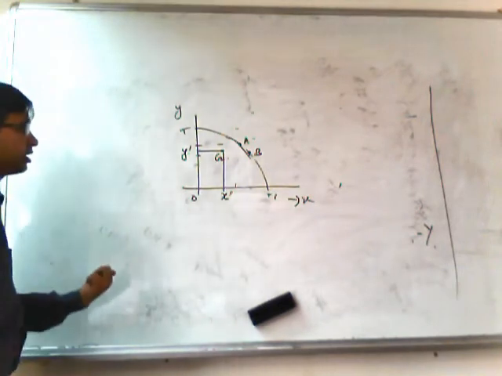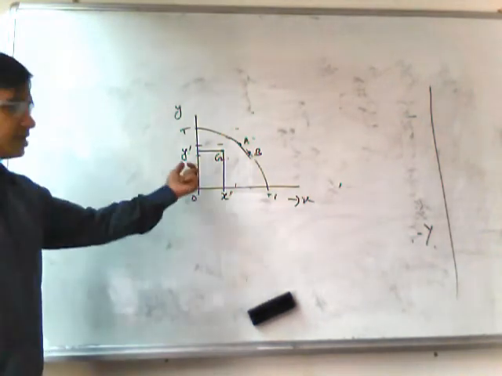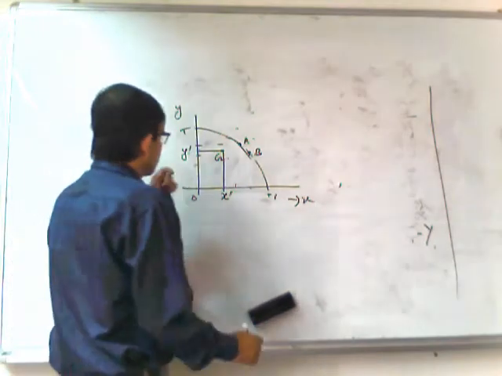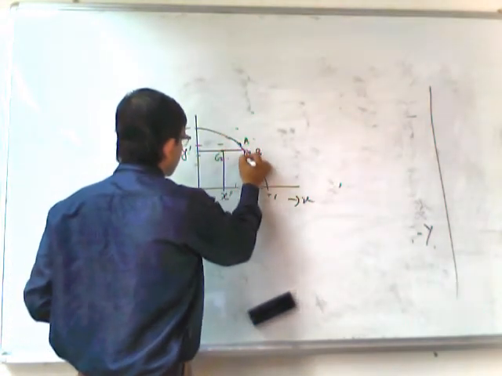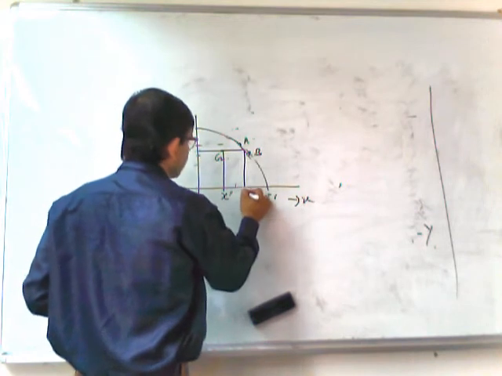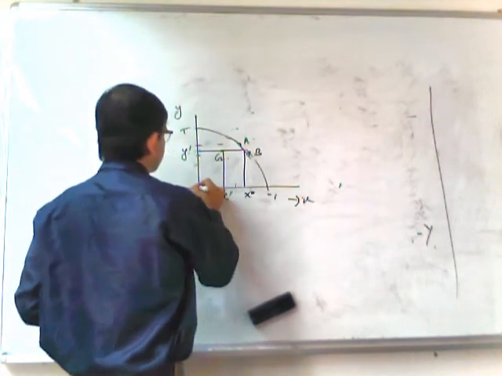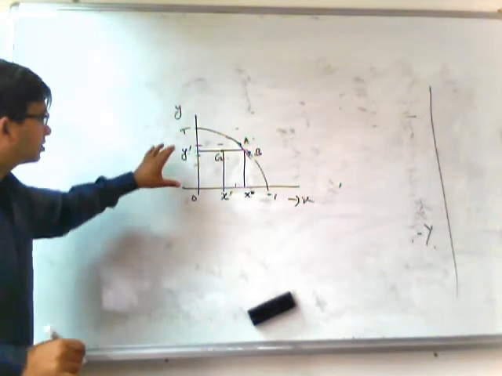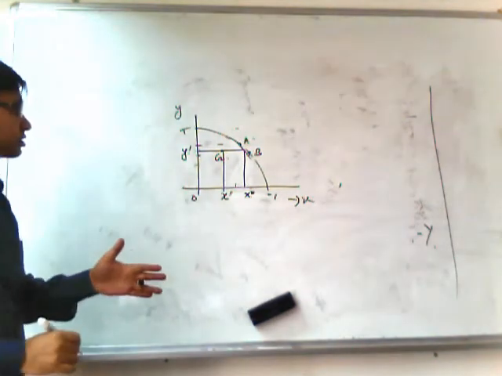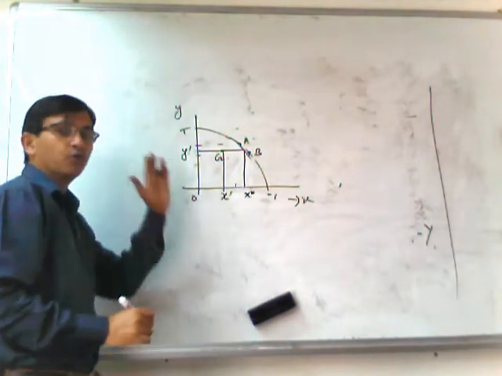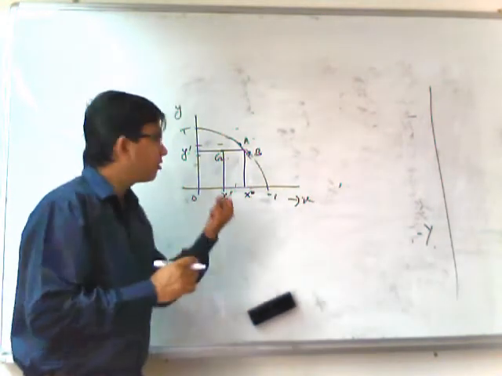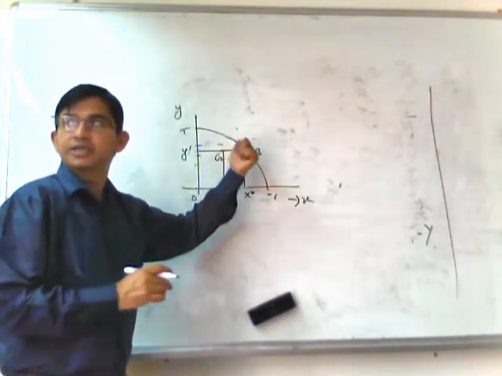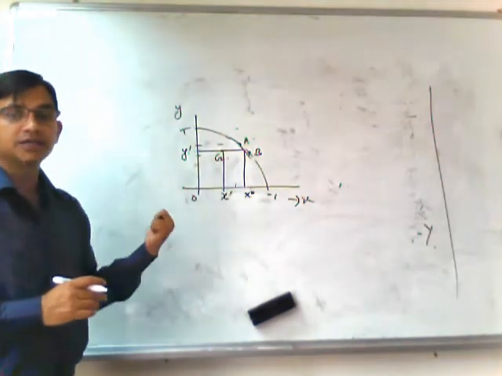Why? Just see that keeping Y unchanged, we can increase the production of X up to OX star. So here what do you see? Without hampering the production of Y, we can increase the production of X, because at point G, resources are unutilized or underutilized.